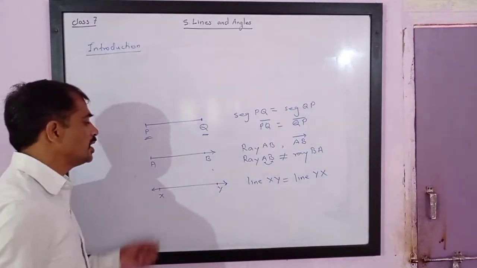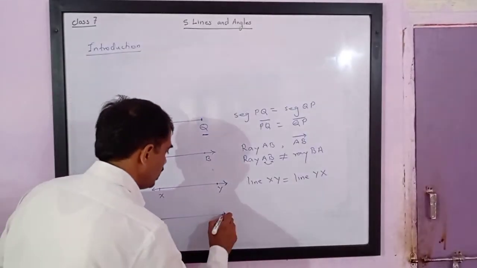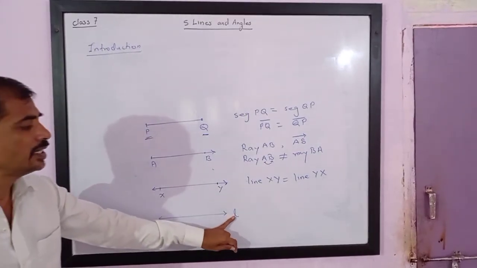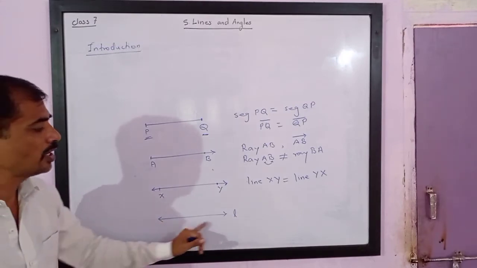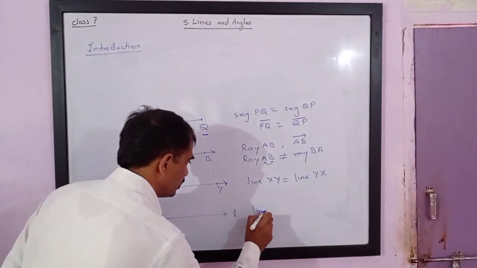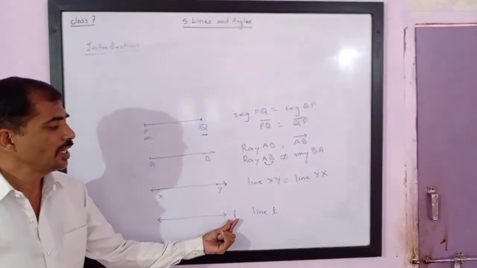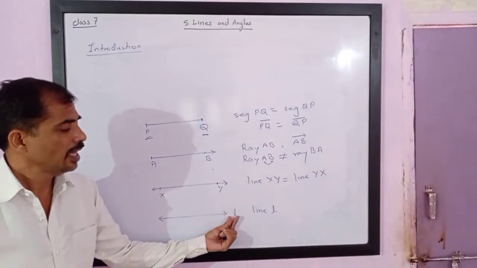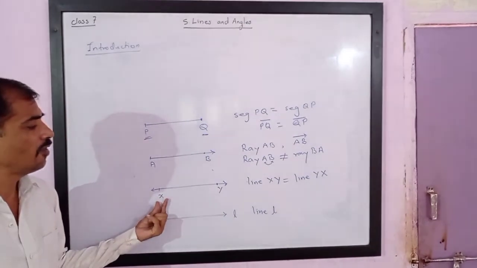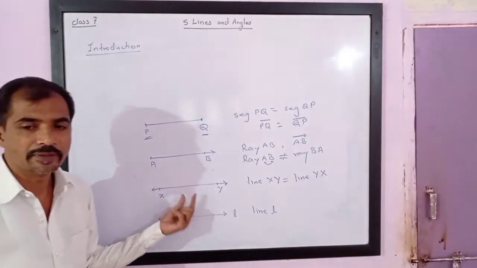Please note we are always representing the points with a capital alphabet. A line sometimes can be represented with a single letter. In this case, this letter is always a small alphabet and it is not a point anywhere on the line. So this is called line l. So a line can be represented by a single alphabet, and then that alphabet is always a small letter. If it is represented by two alphabets, then those alphabets are capital alphabets and those points lie on the line.